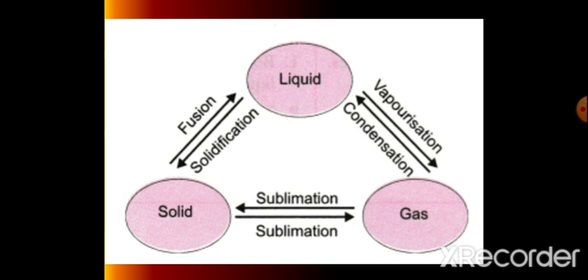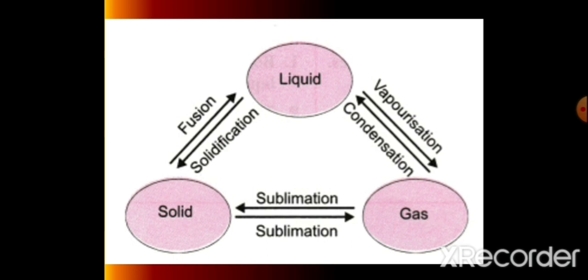So in place of gas, we can say the liquid converts into vapors, and in the reversible process the vapors can convert into liquid state by releasing their maximum energy. That process is known as condensation.